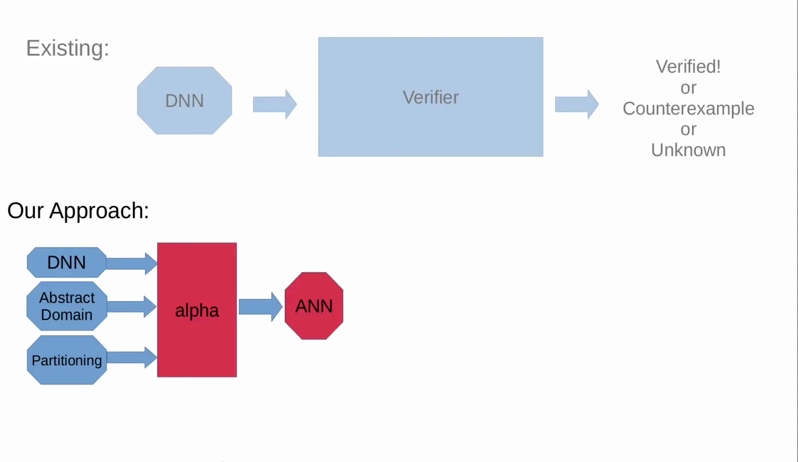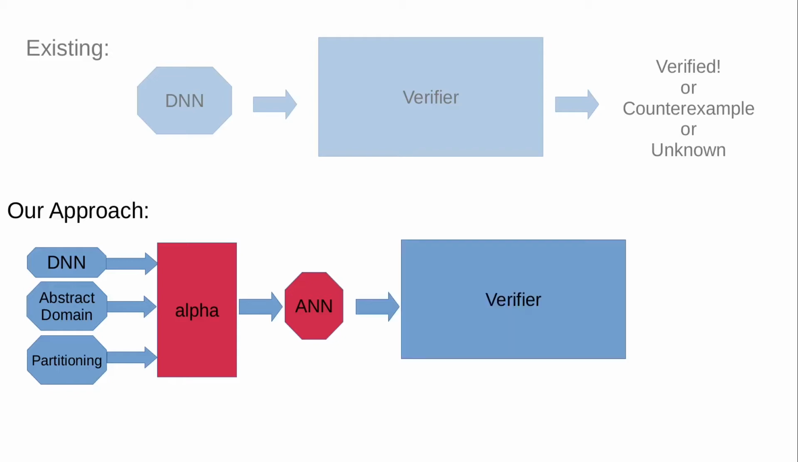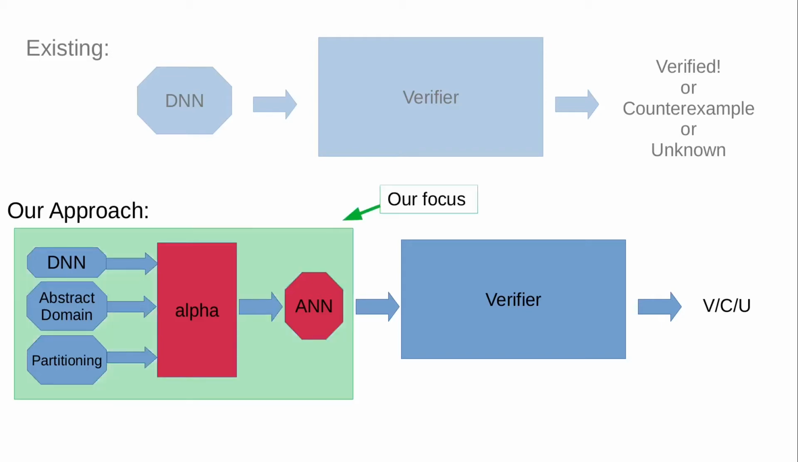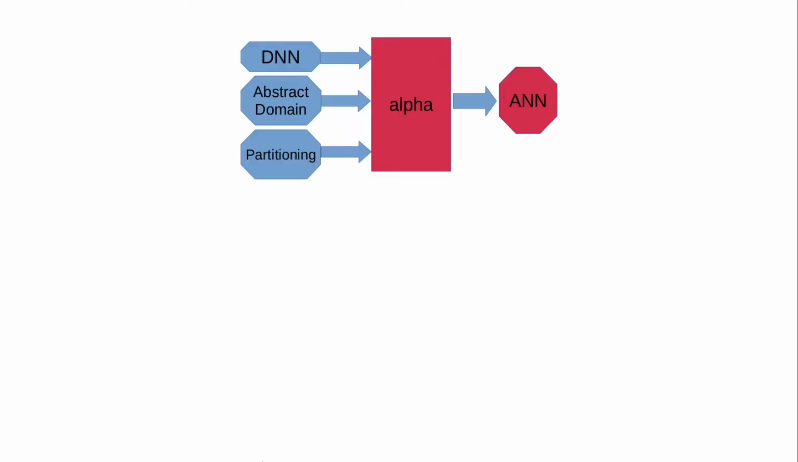From these, we produce an abstract neural network, or ANN. This ANN is smaller than the original DNN, but soundly over-approximates its behavior. We then verify this ANN using a verification tool, and our soundness result guarantees that if the ANN is verified, then the DNN will be as well. For this talk, I'll focus on the first part of this workflow, namely how we soundly abstract a given DNN into a smaller ANN. In order to do this, we'll have to answer 2 questions.